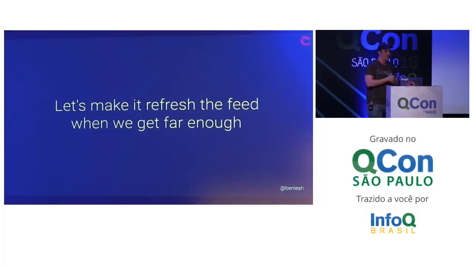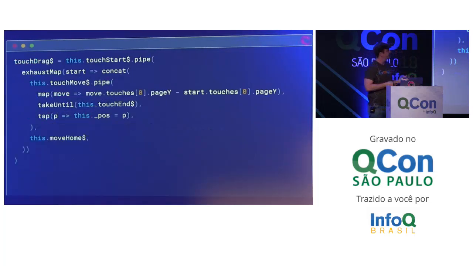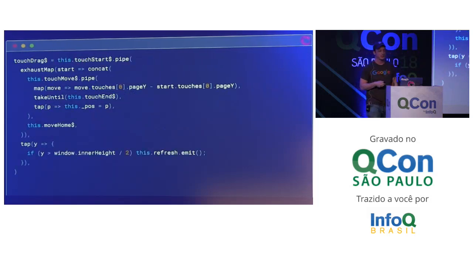So, all right. We've got that behavior. That's pretty cool, but it doesn't do anything. It's just kind of a toy to play with right now. Let's make it actually refresh the feed when we get far enough. So back to our code. I'm going to focus again on touch drags. We don't need to worry about that animation thing at the top. We can see it's still in our code, but I'm just focusing on this.